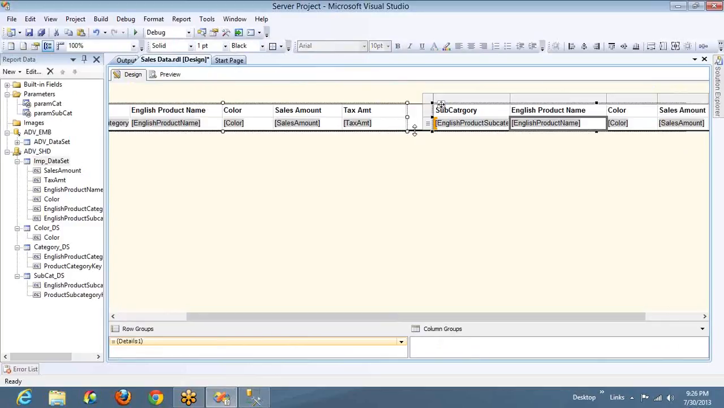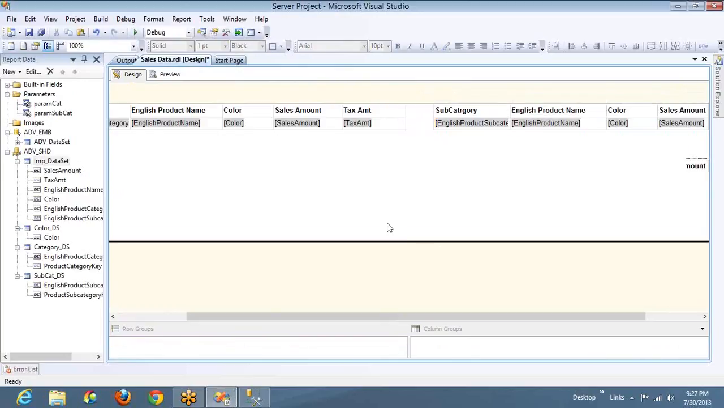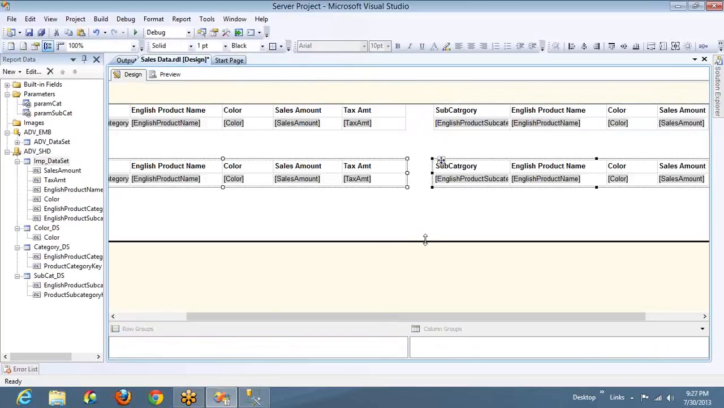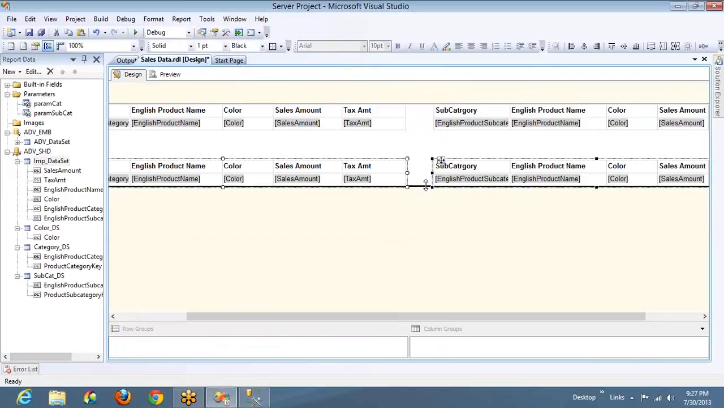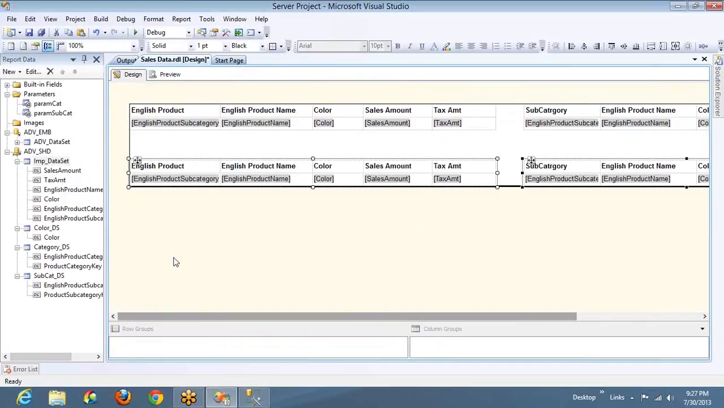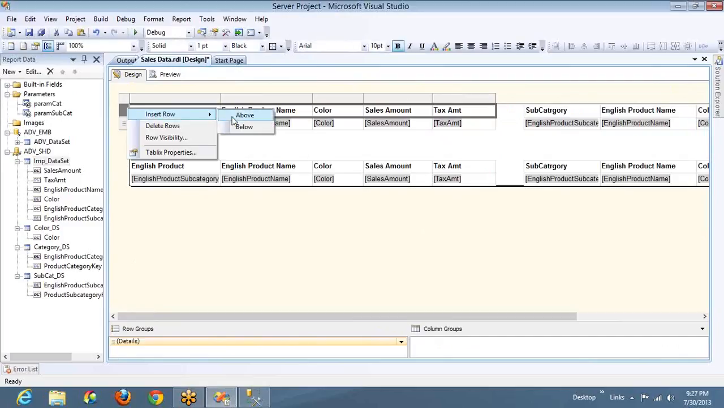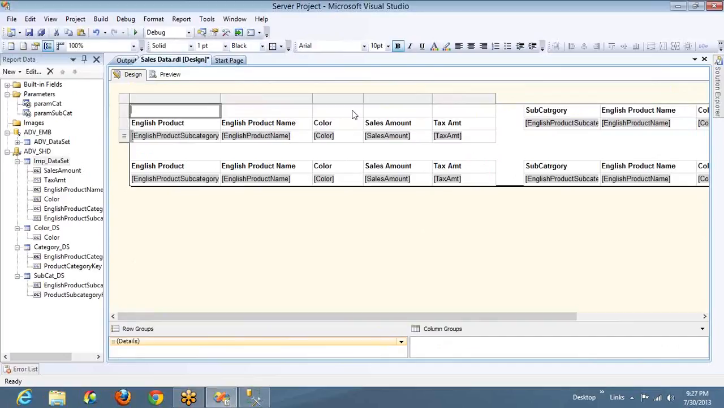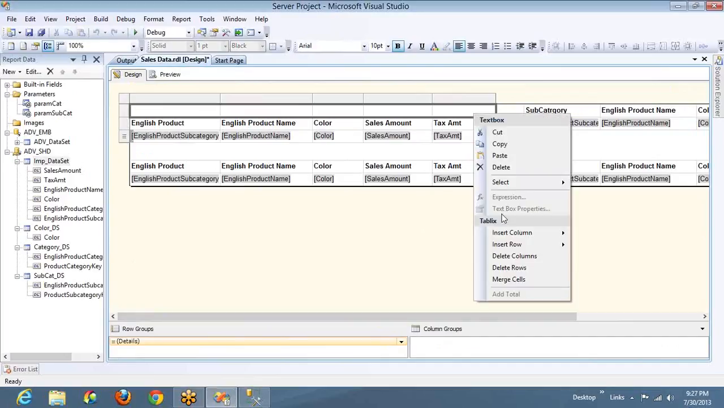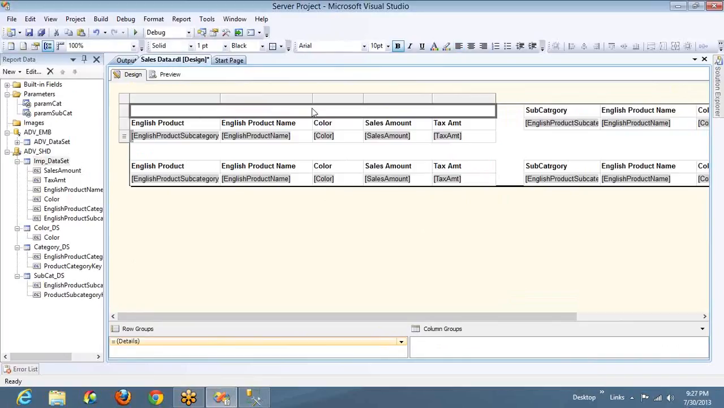Okay, and let me increase it, and I've added it here. Now you can see there are four tables. First two on the one row and second two on the second row. Now what I'm gonna do here is I'm adding one more row above, and I'm gonna merge these four columns, and I'm gonna title it as accessories sales.